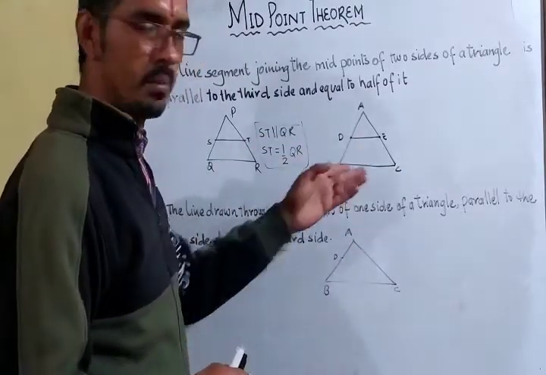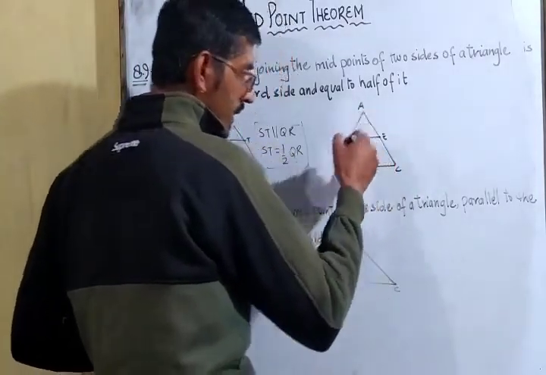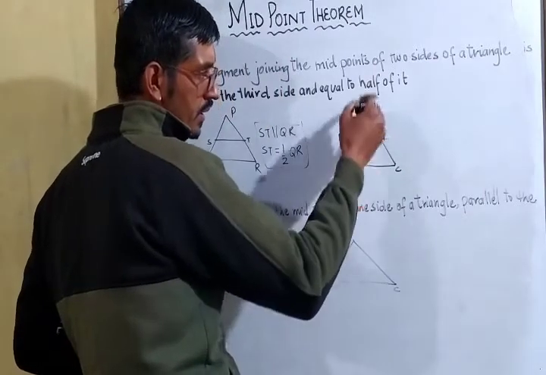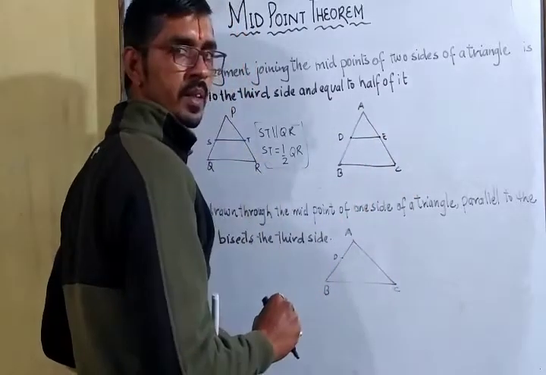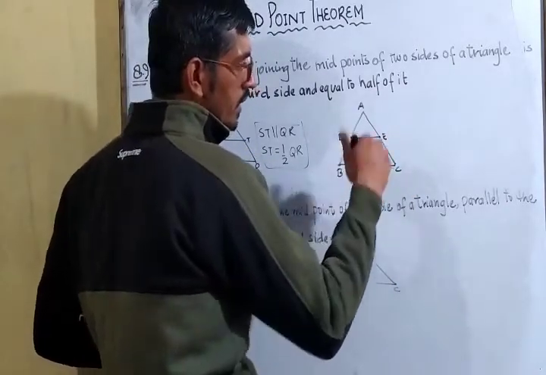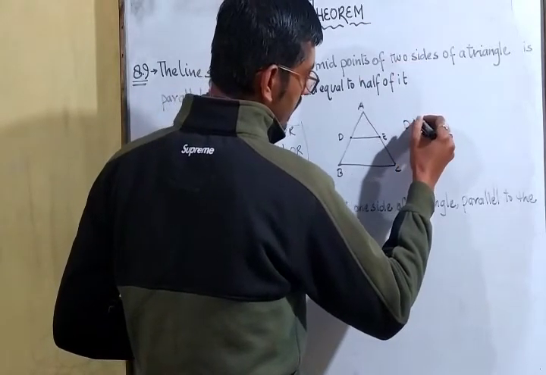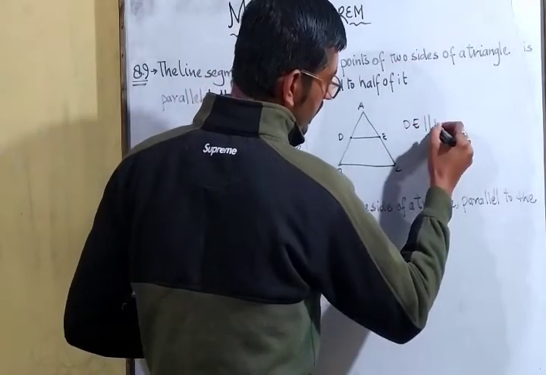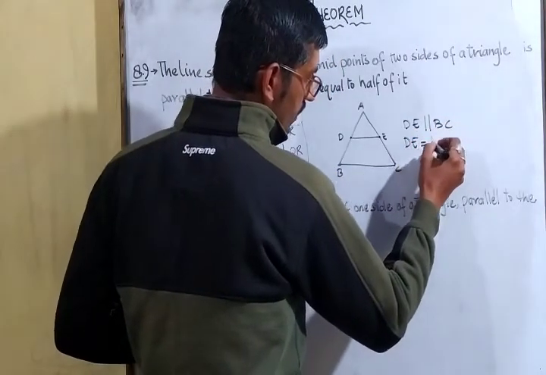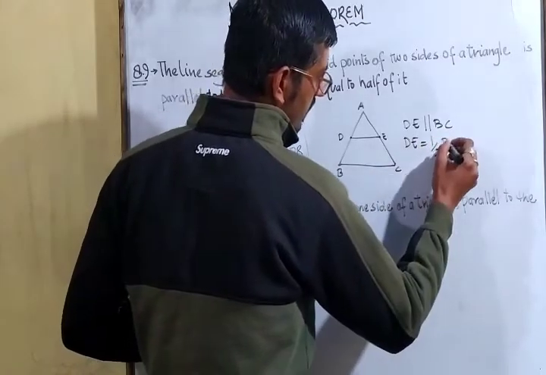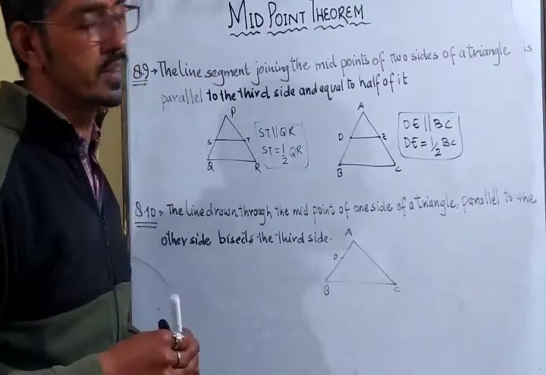Now here, if we talk about this triangle, so what does it say here. Now D is the midpoint of AB and E is the midpoint of AC. अगर हम इन दोनों को जोड़ दें, if we join the points D and E, so what will the theorem say? The theorem will say कि DE will be parallel to BC and DE will be equal to half of BC. So this is the theorem. That means this is the summary of this theorem.